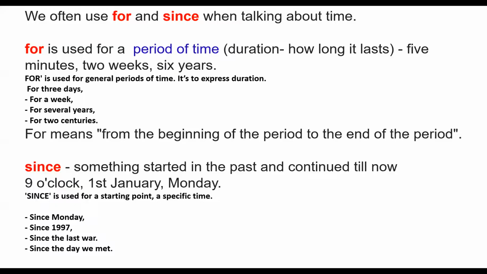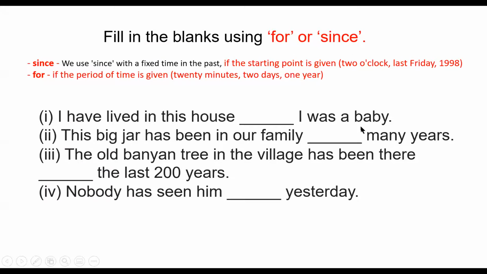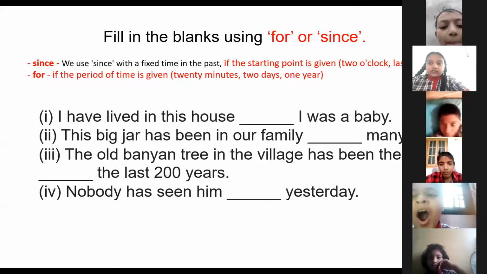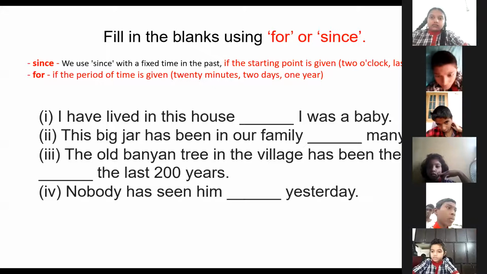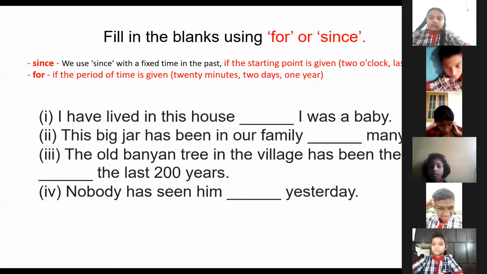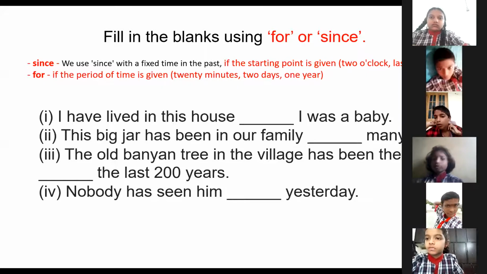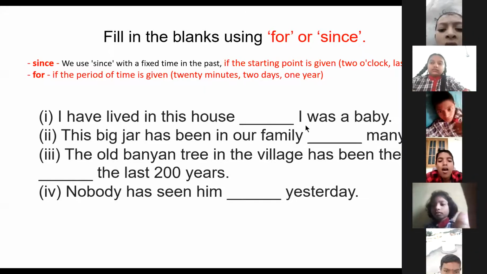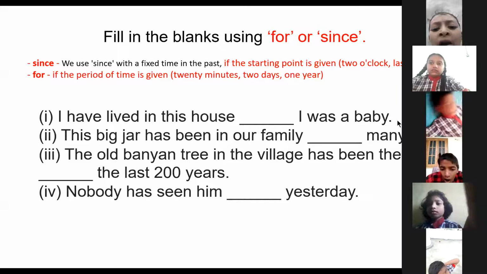Now, we'll do some examples. Now, I want Afshin to answer. Ma'am. I have lived in this house dash, I was a baby.